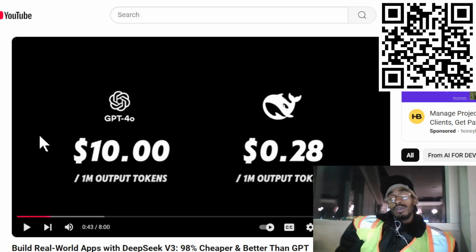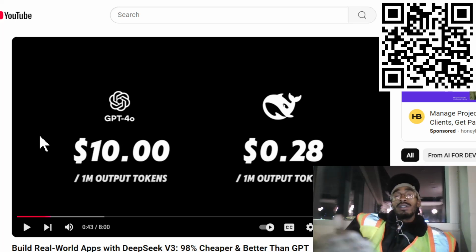28 cents, come on, bro. Whichever way you look at it, it's expensive for us and it's basically like throwing pennies and dollars for them. This is AI racism right here. We're just going to make that a thing.